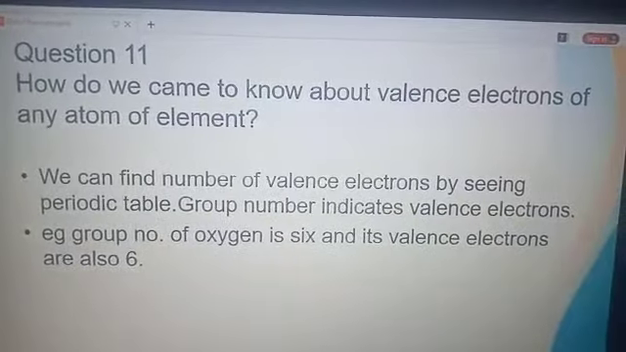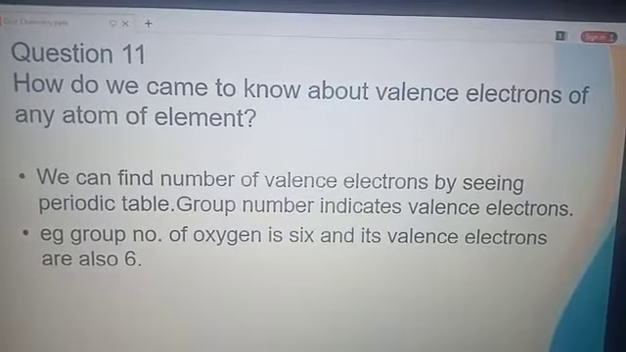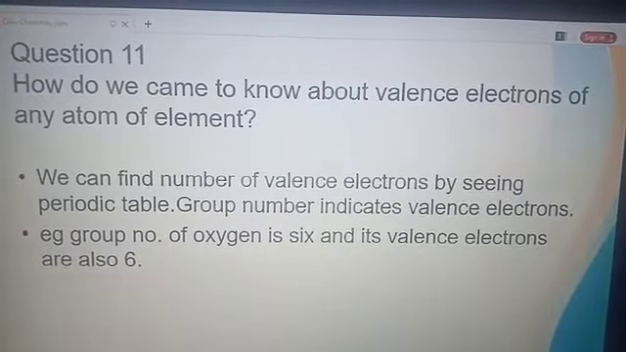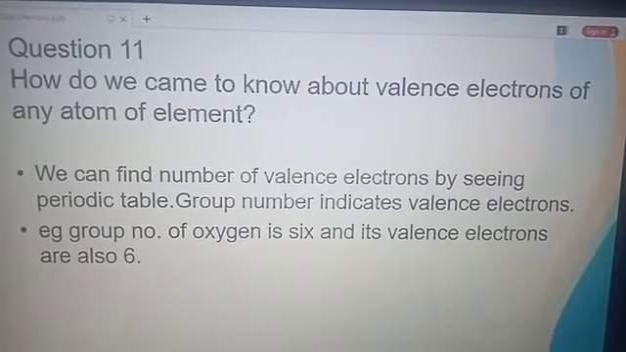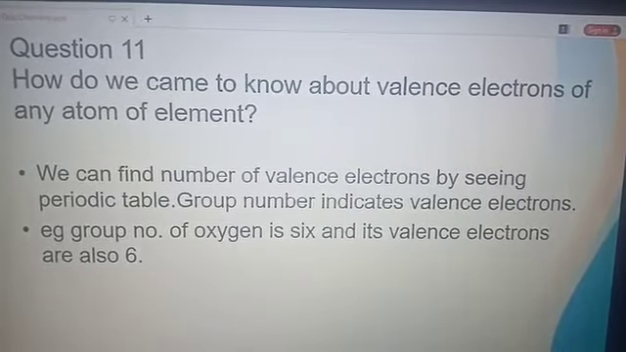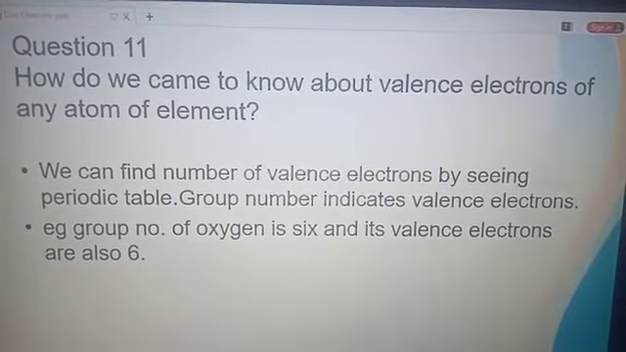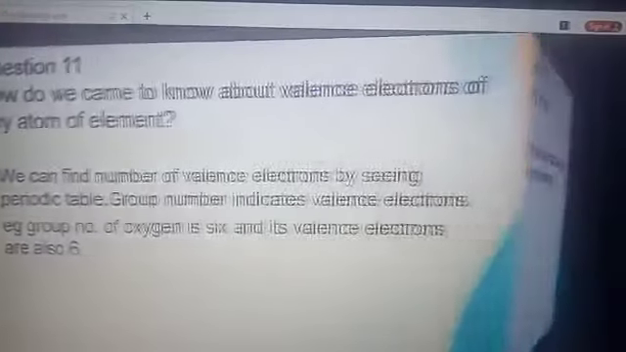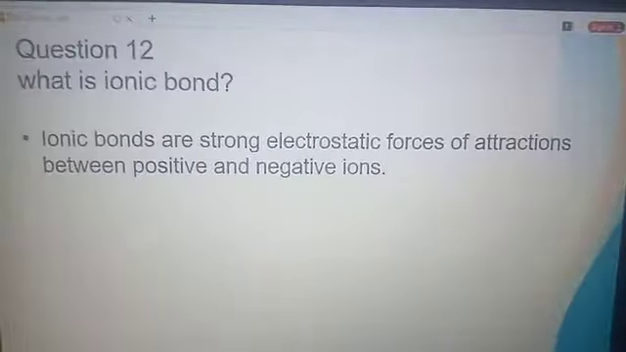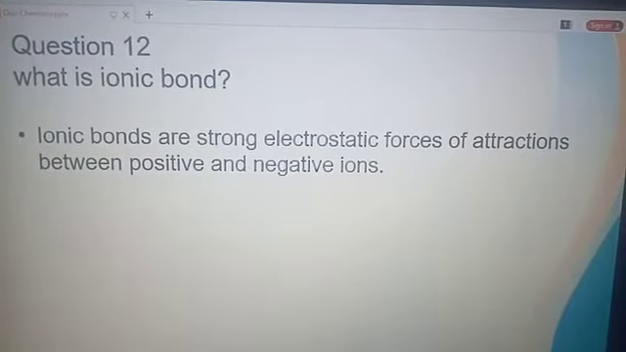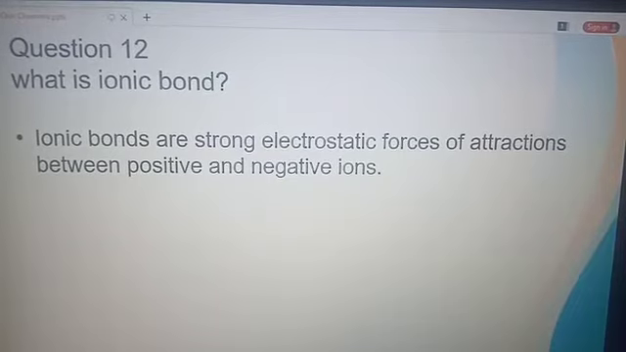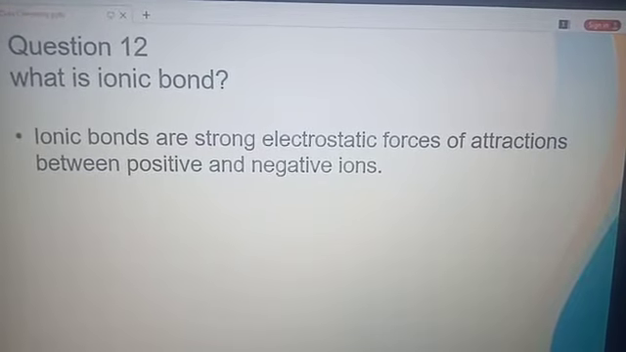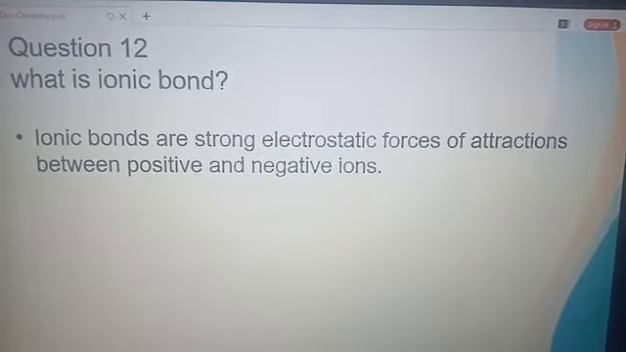Question number 11. How do we come to know about valence electron of any element? We can find the number of valence electrons by seeing the periodic table. Group number indicates valence electron, e.g. group number of oxygen is 6. Now question number 12. What is ionic bond? Ionic bonds are the strong electrostatic forces of attraction between positive and negative ions.